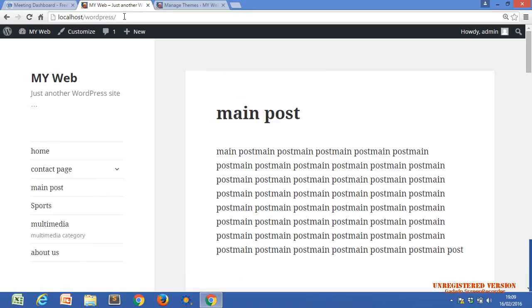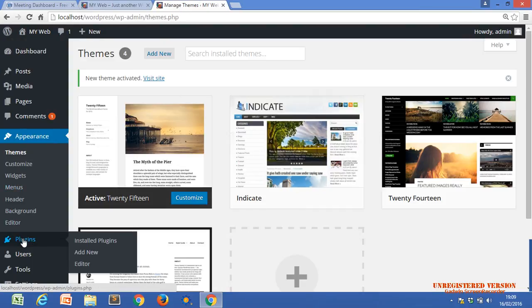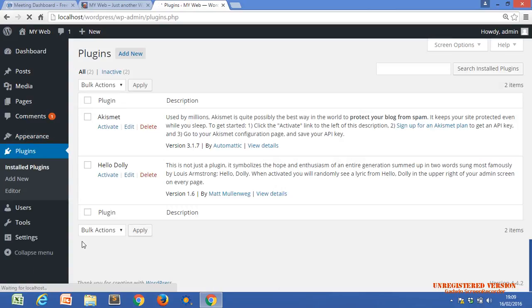Okay. Now let's see about plugins. What are plugins? If you click on Installed Plugins, it will redirect us to a page where all the plugins already installed in our WordPress site are visible, the list of installed plugins.